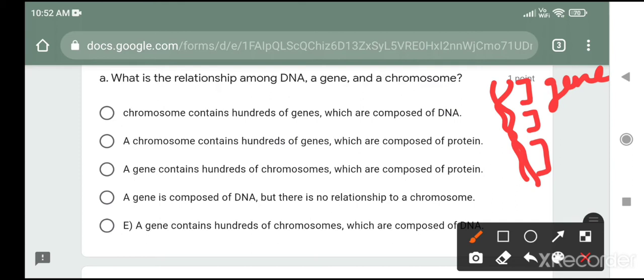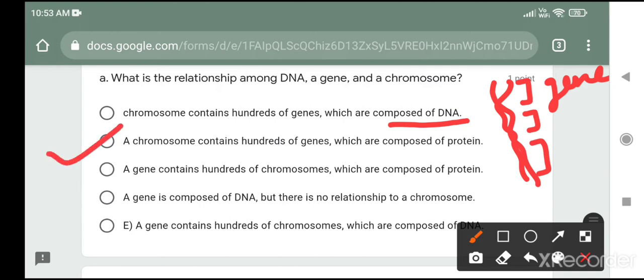So let's discuss all the possibilities. The first option is, a chromosome contains hundreds of genes which are composed of DNA. Chromosome contains hundreds of genes, that's true, but a gene is not composed of DNA here. Second, a chromosome contains hundreds of genes which are composed of protein. Yes, it is the correct answer.